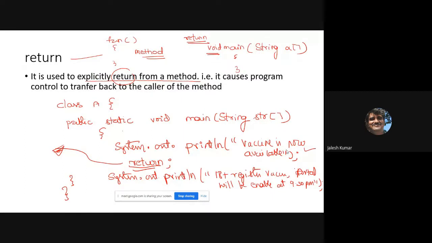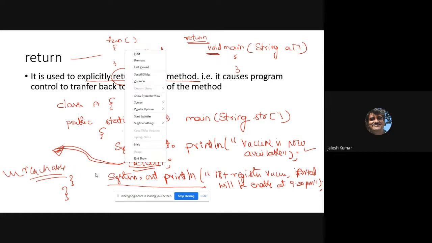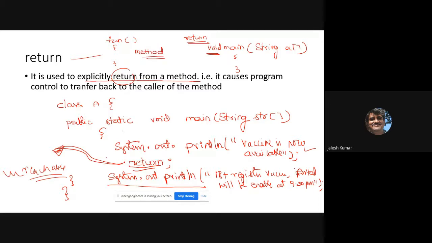Okay, so anyway, be alert. See, if you return in between, what happens? This particular code will never be reachable, it is unreachable. Okay, this code is unreachable. That means it is not possible to reach this code because you are returning in between itself. Any unreachable code in a program leads to a compiler error. Okay, because the code you have written never executes, it is an error in the compiler.